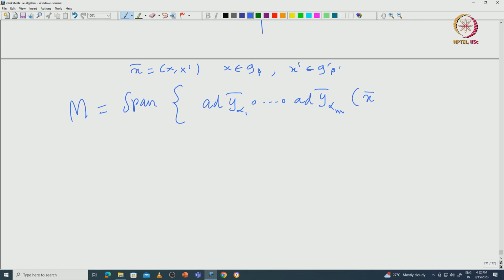Both beta and beta dash are maximal roots in the respective root systems. And these alpha i's are all coming from pi.